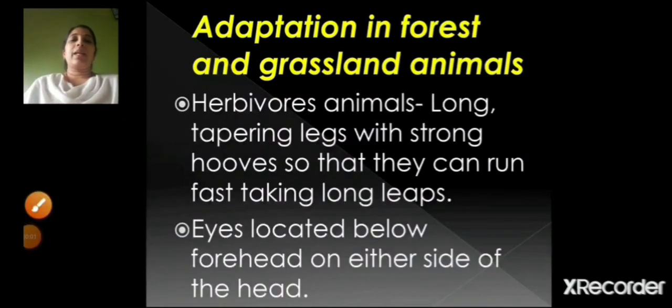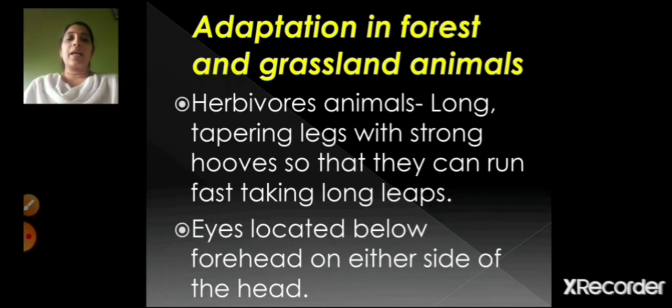Herbivorous animals have long tapering legs with strong hooves so that they can run fast, taking long leaps. Tapering legs means, children, I will show you the picture also. The width goes on decreasing, right? And strong hooves, that also I will show you the picture of so that you can easily understand it. Because of tapering legs and strong hooves, they can take long leaps. Long leaps means they can take long jumps, right?